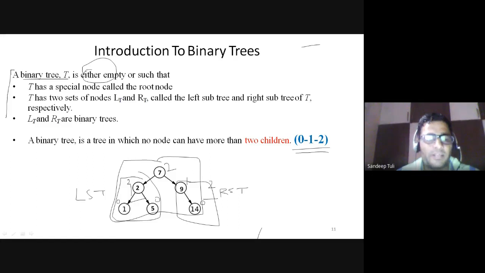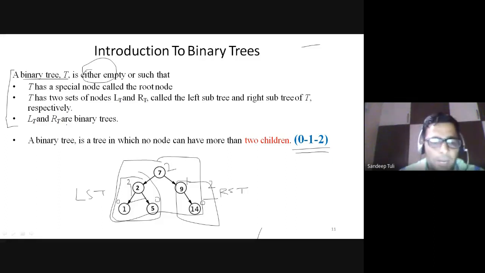Suppose I want to convey one thing with this also: in examinations you also need to write the technical definitions. I am checking your copies of the first midterms and I found that most of the students have not written the technical definitions. Suppose you have been asked to define the queue, so the definition must be technical. So try to put some technical words in that always.